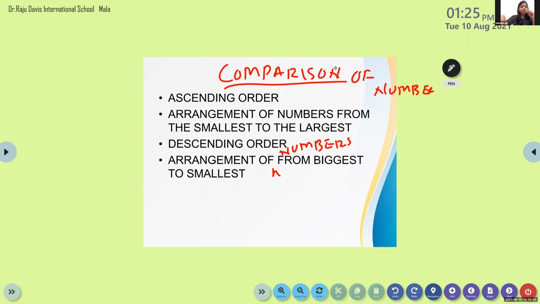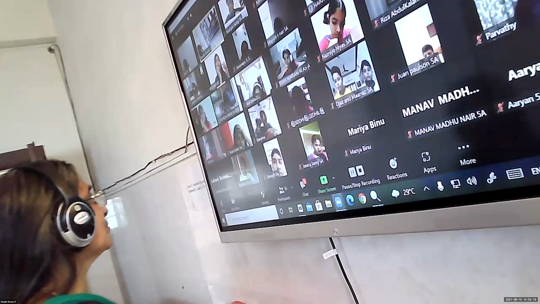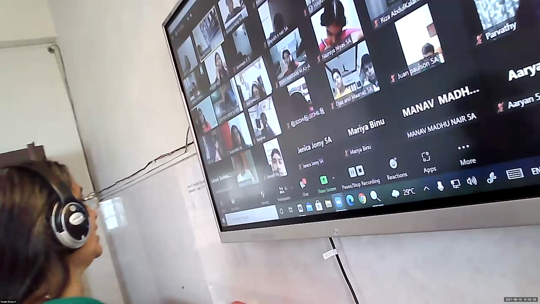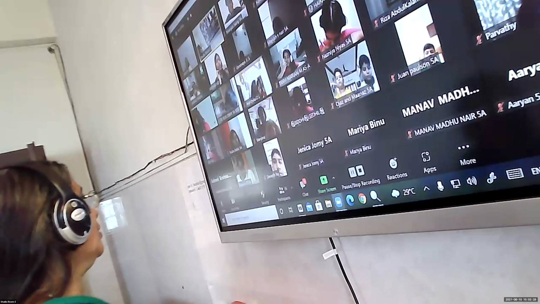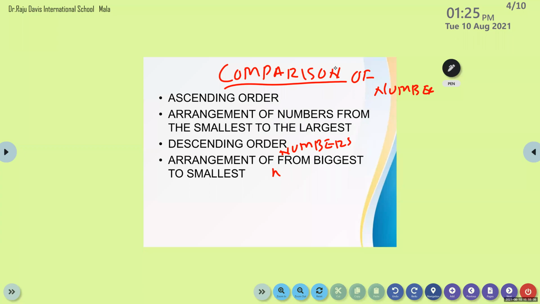Ma'am, the last sentence. Yes, it is the last sentence. Now need mute. Excuse me, ma'am. Yes, tell me. In the last sentence you wrote arrangement of numbers from biggest to smallest. Ma'am, you can change that to arrangement of numbers. Or you can also write arrangement of numbers. You can change the slide, ma'am.